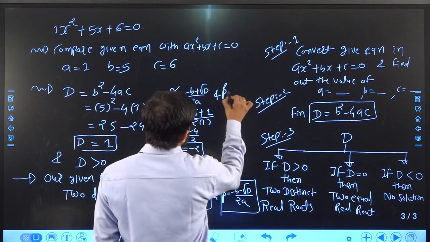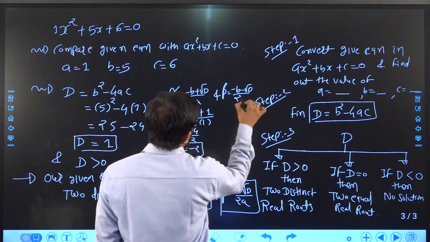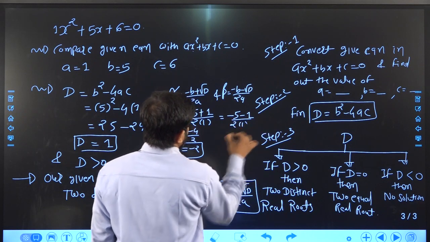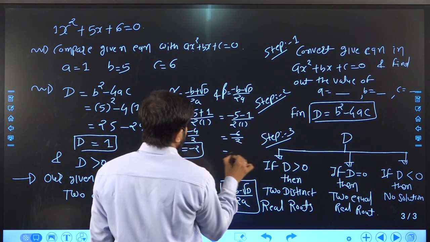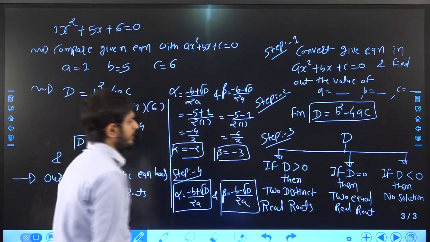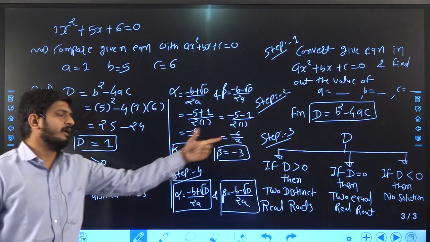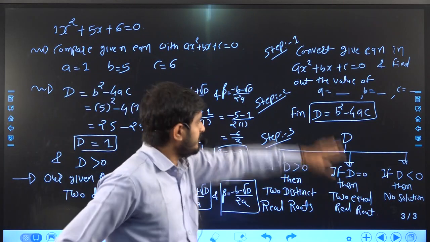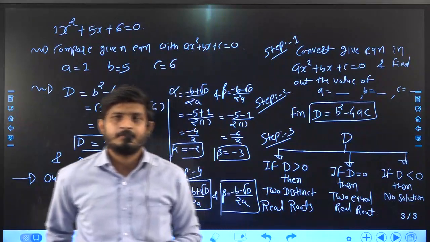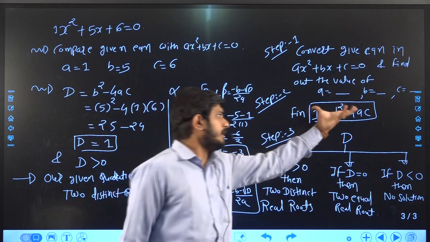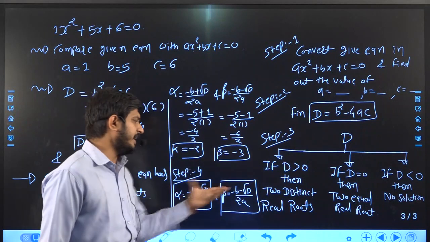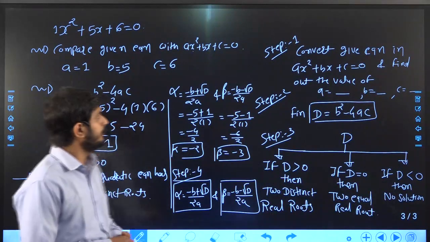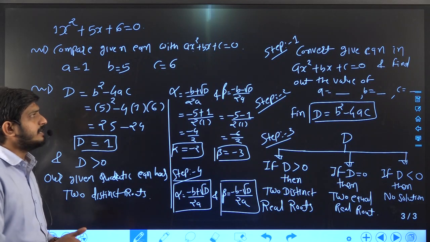And what is beta? Minus b minus root D upon 2a. Minus b is minus 5, minus root D, D is 1, upon 2, a is 1. So minus 6 by 2, ultimately it is minus 3. So beta is minus 3. So ultimately minus 2 and minus 3 are the solutions of our given equation. So these are the 4 steps that you have to remember. There are two formulas. One is for the discriminant and another one is for alpha and beta. Both are the same, just plus here and minus there. I hope you get all the steps.